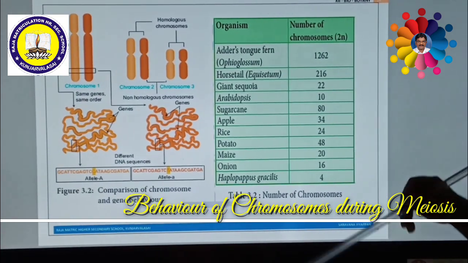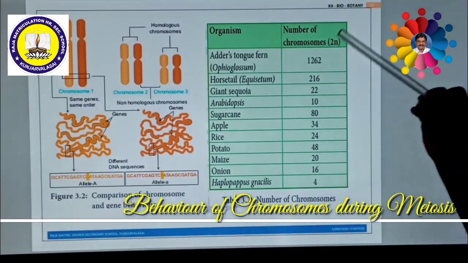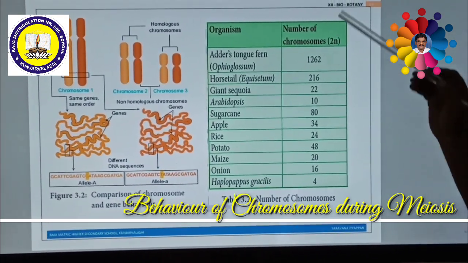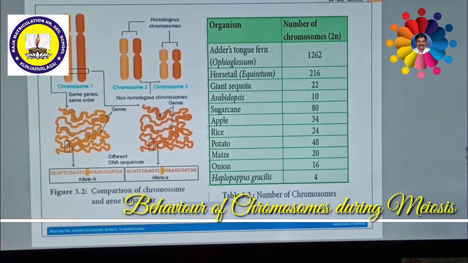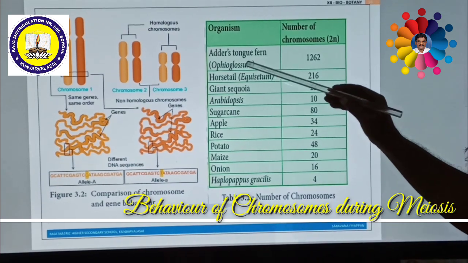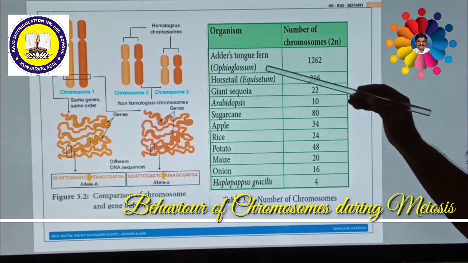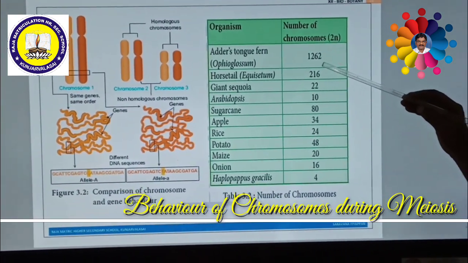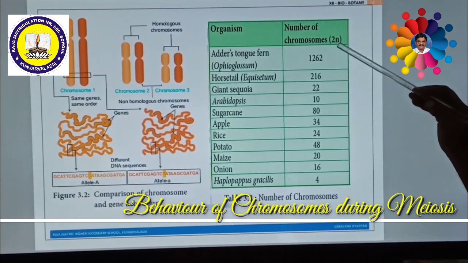Each and every cell has a fixed number of chromosomes. This is called the diploid chromosome number. For example, each and every living organism has a definite number of chromosomes. Suppose Ophioglossum, this is one type of fern plant, a pteridophytic plant. It has a diploid condition of 1262 chromosomes.